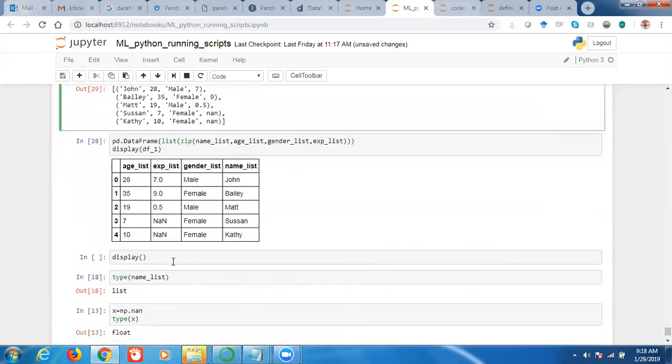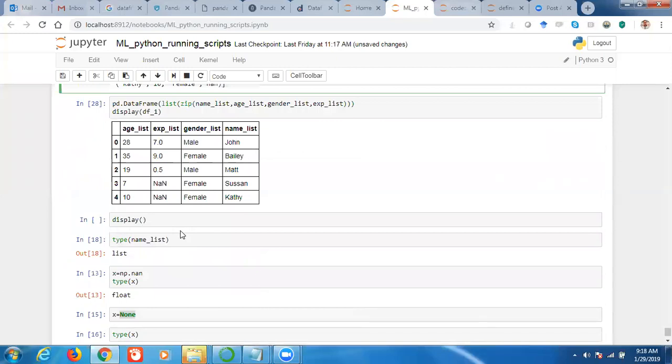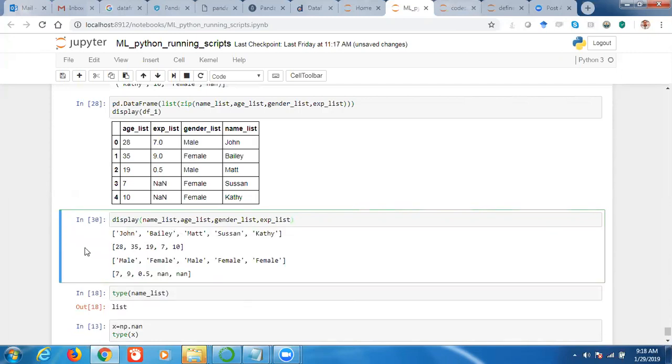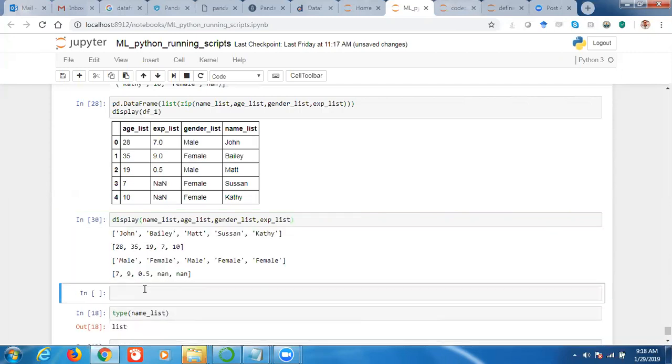Yeah, definitely. Sometimes you may need to create a data frame using a different format, right? But as I told, most frequently, the most convenient way is using a dictionary. We generally create a data frame using a dictionary, right? So these are our code lists. Once you know the strength of Python, you can use it in different ways, but the most convenient way is to use a dictionary. You can save your data in a dictionary.